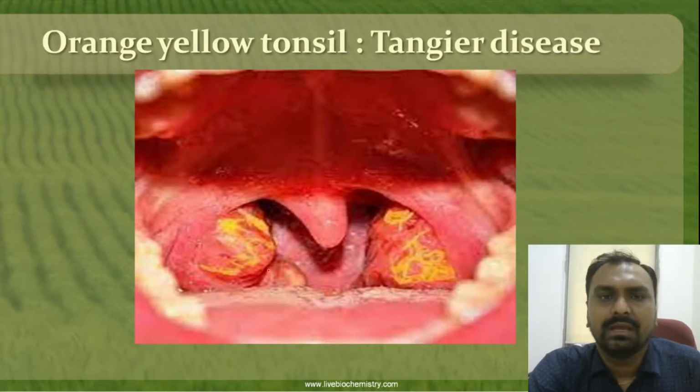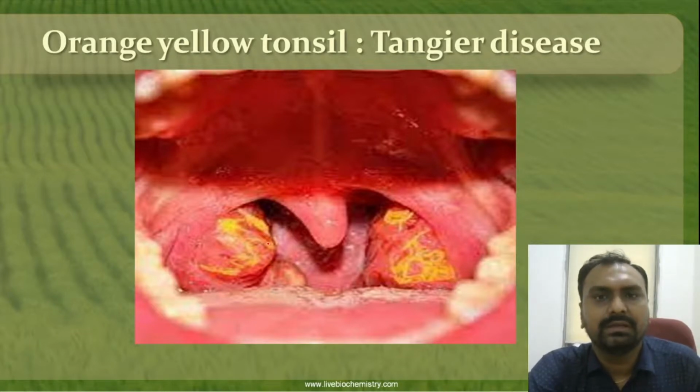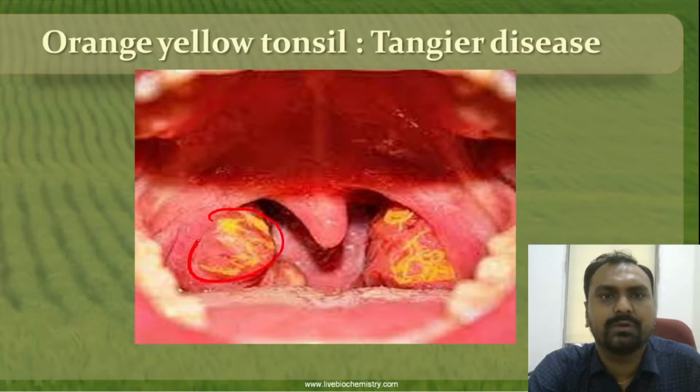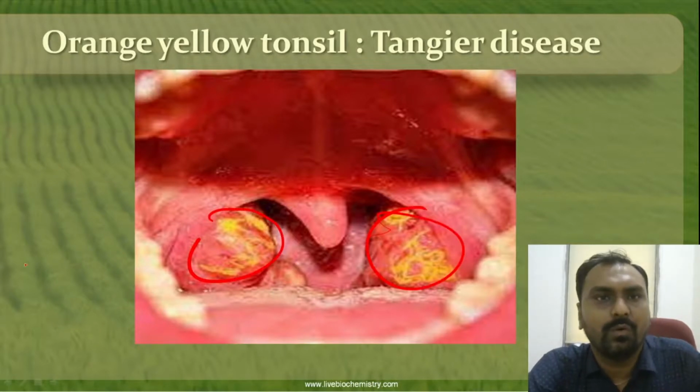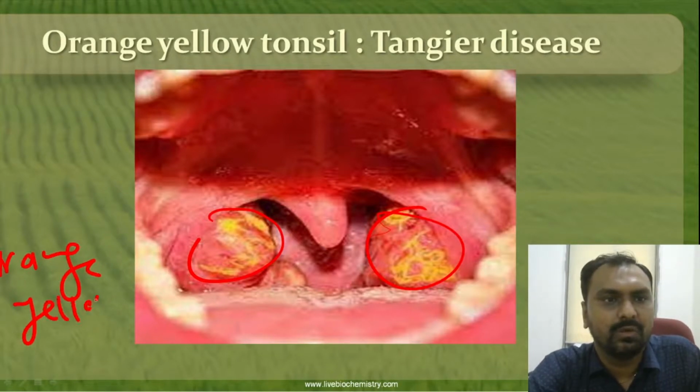Because cholesterol is not transported to the circulation and does not go to the liver, it will lead to the accumulation of cholesterol, and that might be the cause of orange yellow tonsils.